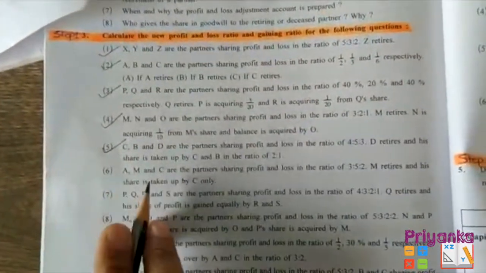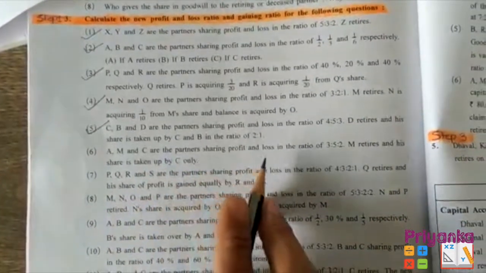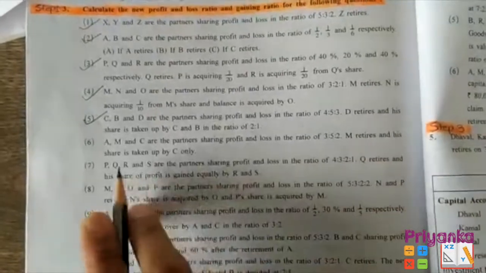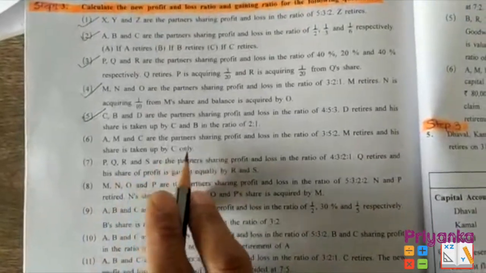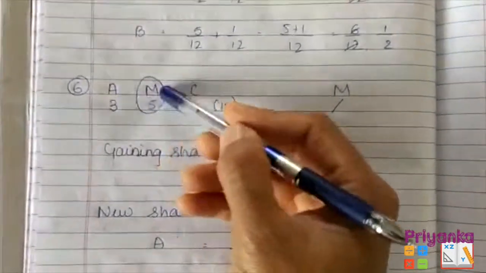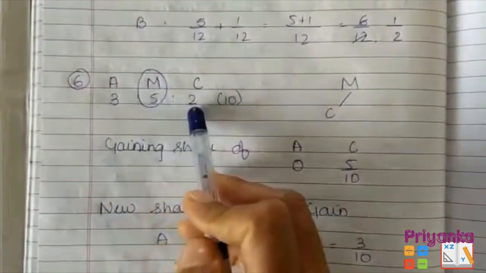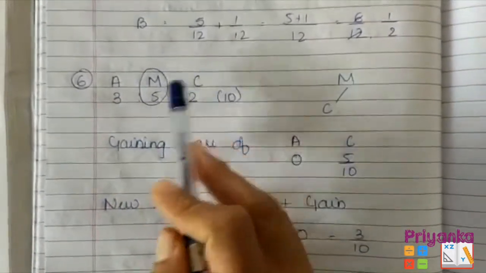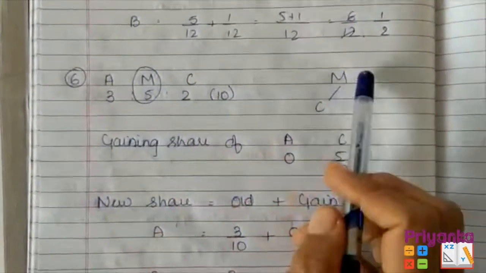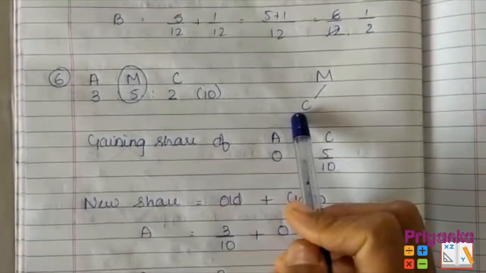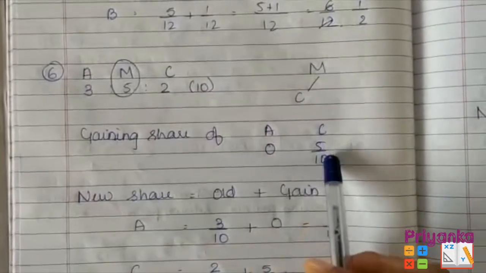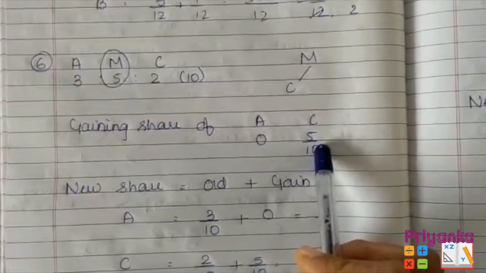Question number 6. A, M and C are the partners sharing profit and loss in the ratio 3:5:2, where M is retiring and his share is taken up by C only. Now, here is the solution. Here are the partners with their ratio 3:5:2. The total of 3 plus 5 plus 2 is 10. M is retiring and M is giving only to C, not to A. So, here the gaining ratio of A will be 0 and C is going to get 5 upon 10.